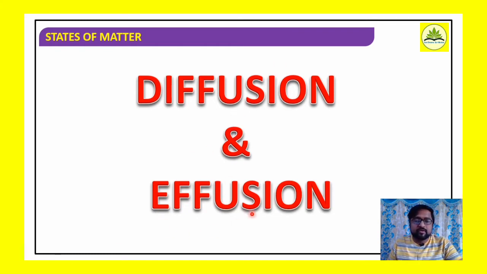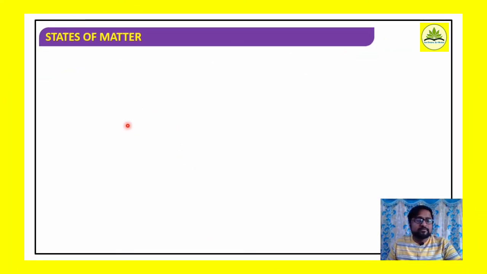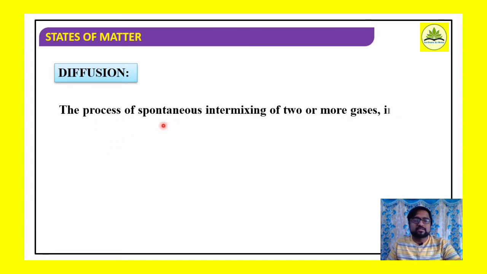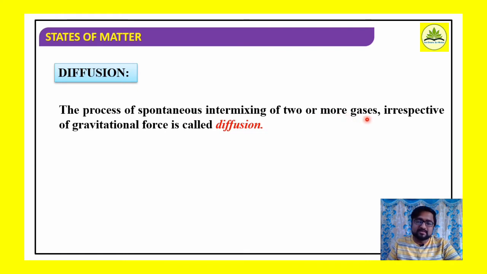So before going for Graham's law of diffusion, first we try to understand the meaning of these two terms, diffusion and effusion. Well, if I consider diffusion, what is it? Diffusion is the process of spontaneous intermixing of two or more gases, irrespective of gravitational force.